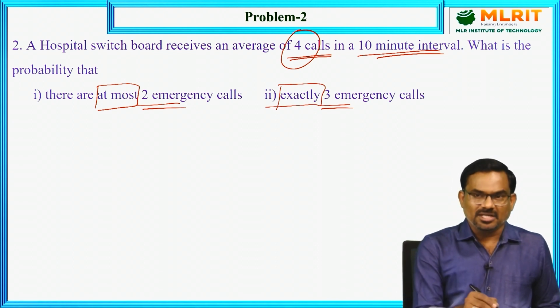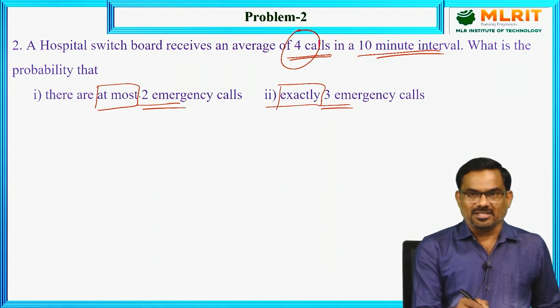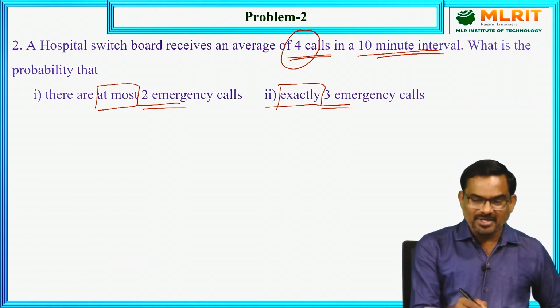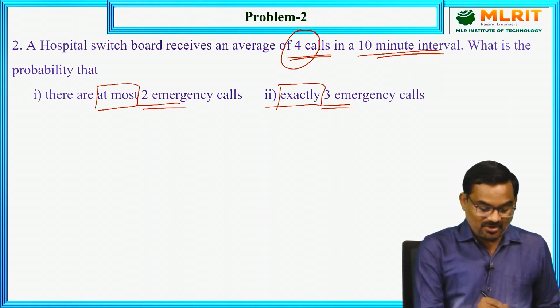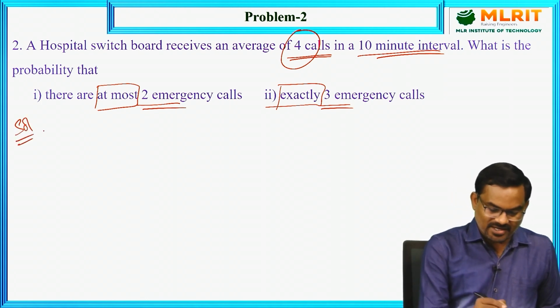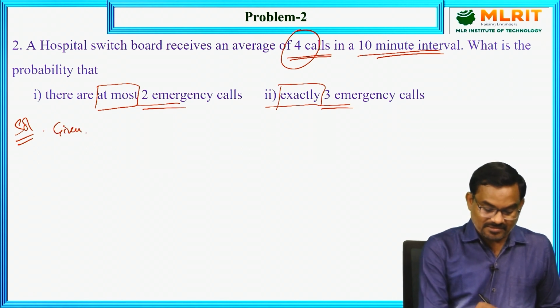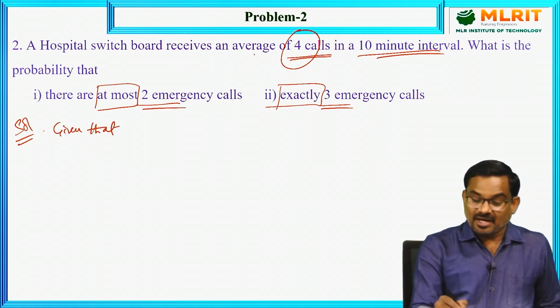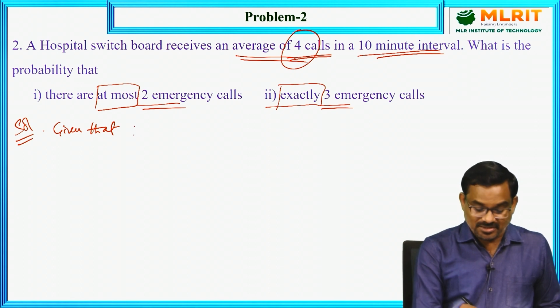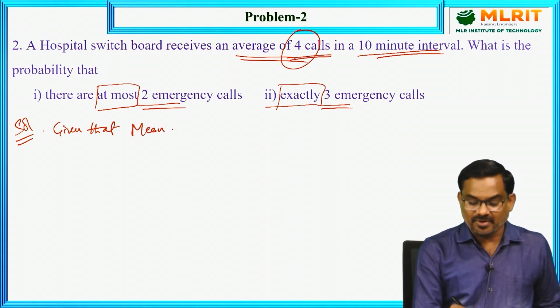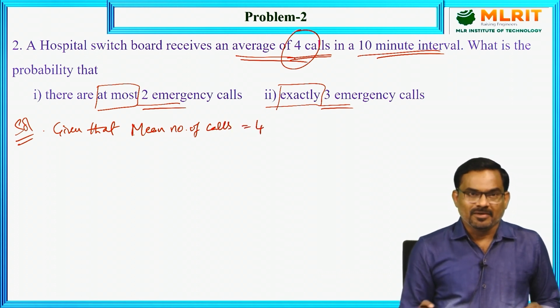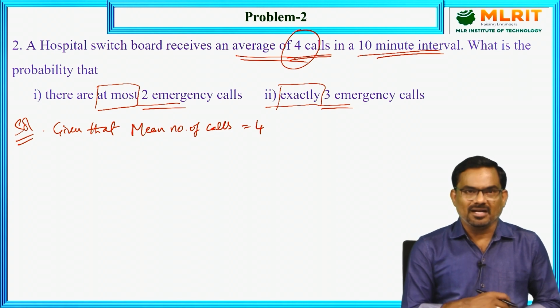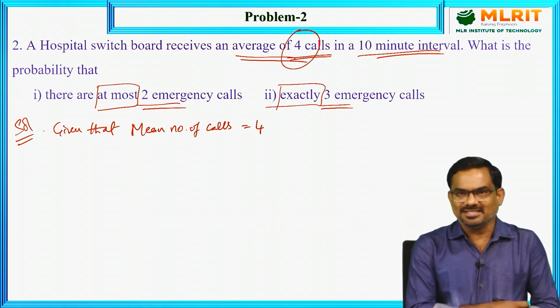But now there are 2 things, at least and at most. At least means that number is the minimum number. At most means that number is the maximum one. So here first write the given data. Given that average of 4 calls. So the mean number of calls is given as 4 in a 10-minute interval. Now what is the probability that there are at most 2 emergency calls and exactly 3 emergency calls?